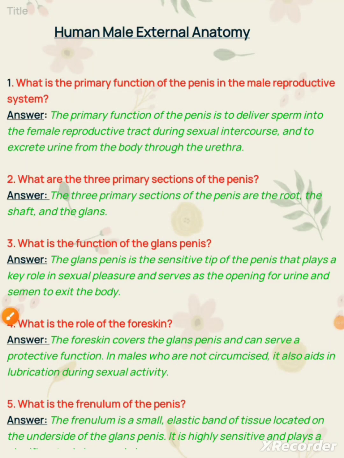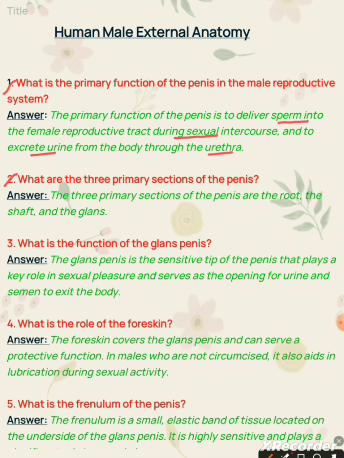Everyone. Today we are going to study human male external anatomy. Question 1. What is the primary function of the penis in the male reproductive system? Answer. The primary function of the penis is to deliver sperm into the female reproductive tract during sexual intercourse and to excrete urine from the body through the urethra.